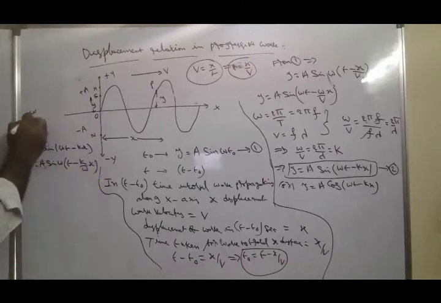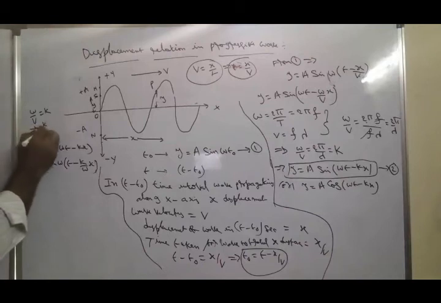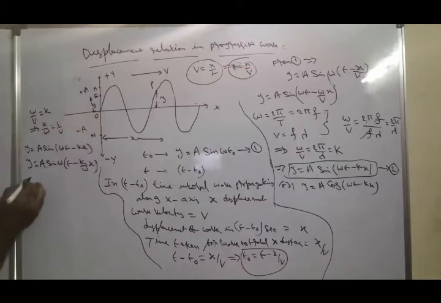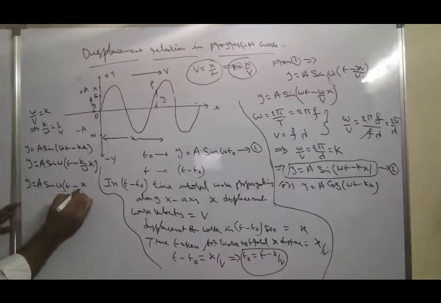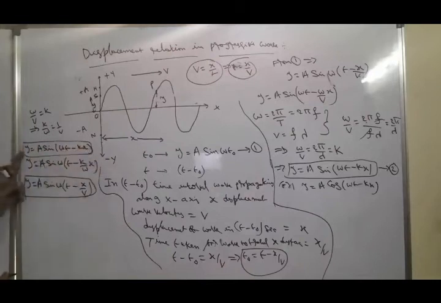You know very well omega by v is equal to k. From this, k by omega can be written as 1 by v. So y is equal to a sin omega of t minus x by v. This is another formulation; equation 1 is the first formulation and this is the second formulation.